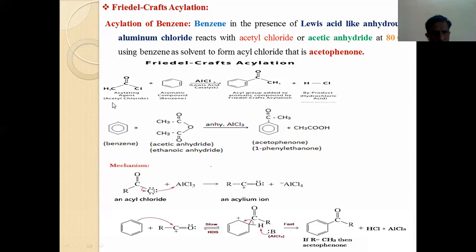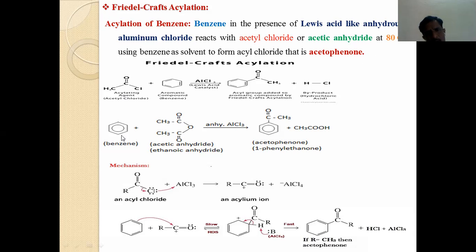Either you can use acetyl chloride or acetic anhydride. So benzene reacts with anhydrous aluminum chloride as a catalyst, that is a Lewis acid as a catalyst. Now who is the second reactant? The second reactant might be acetyl chloride or acetic anhydride. You can use either one at 80 degrees centigrade, with benzene as a solvent, and the product is acetophenone. If benzene is reacted with acetyl chloride, then the product is acetophenone.